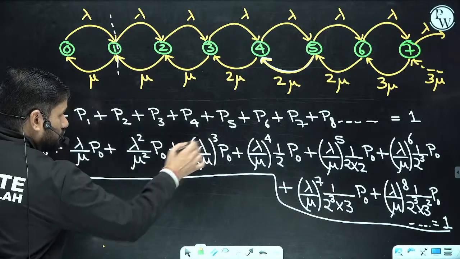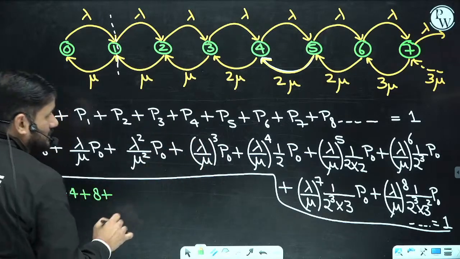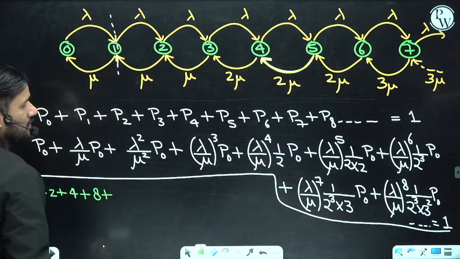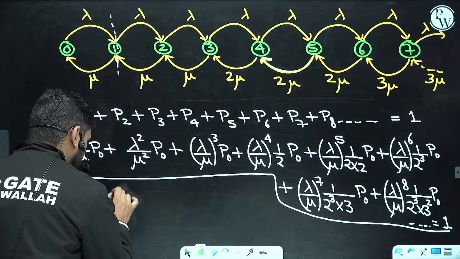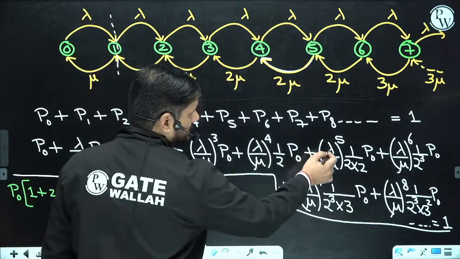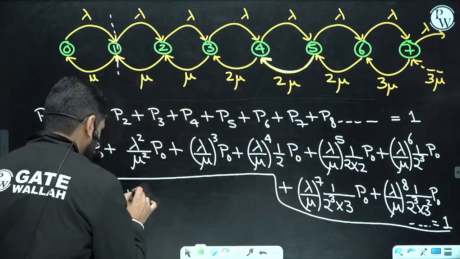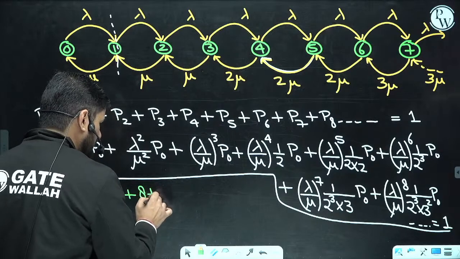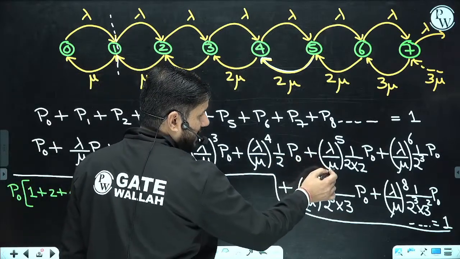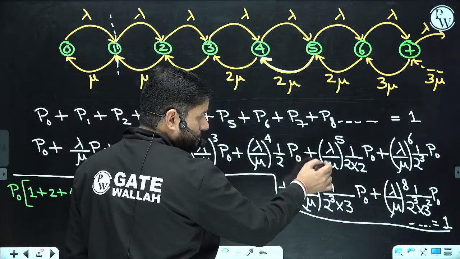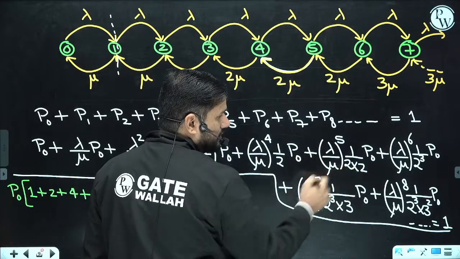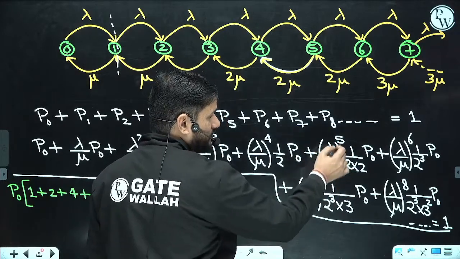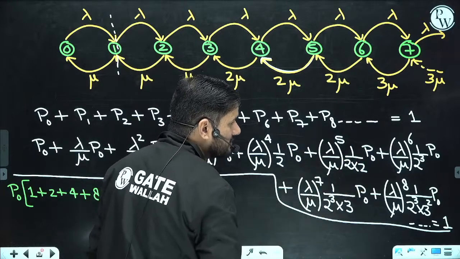This is 2 cube, 8 here. Then this is 2 to the power 4 and 1 by 2 will be cancelled out, 8 here. If you put lambda 10 and mu 5, the ratio becomes 2. 2 to the power 5 and 2 square cancel, only 2 to the power 3 remaining.